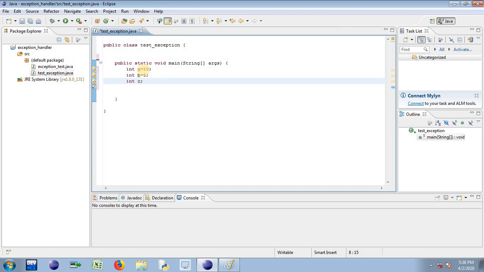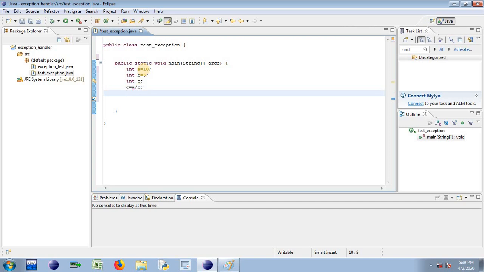I want to store that result of operation in one destination variable, and I have decided c will be the destination variable for that. So which operation I want to perform? Let's say I want to perform division operation. So for performing division operation on a and b, I need to identify the numerator and denominator. So let me take a as a numerator and b as a denominator. So I will write c is equal to a divided by b, semicolon.